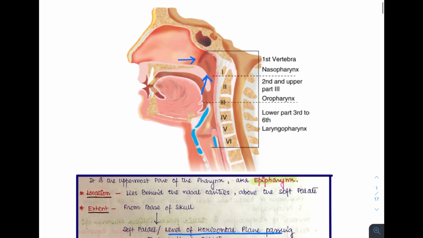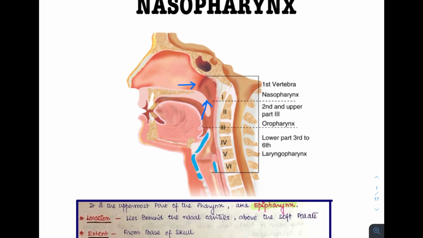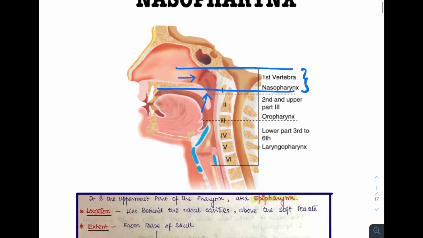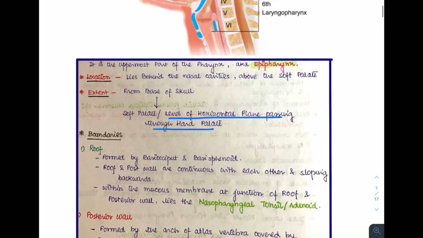We'll quickly see this in the diagram. This is the level of the base of the skull. And this is the horizontal plane which is passing through the hard palate. So this is the extent of the nasopharynx, from the base of the skull to the level of the hard palate. Next we'll go to the boundaries which are forming the nasopharynx.